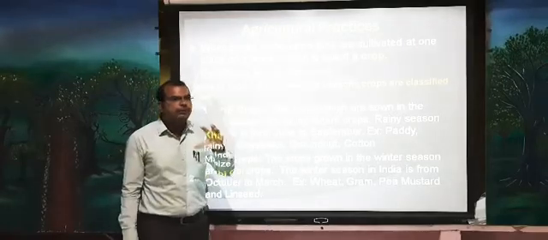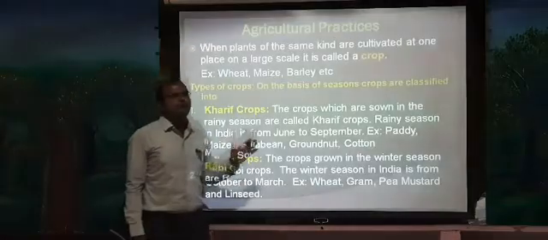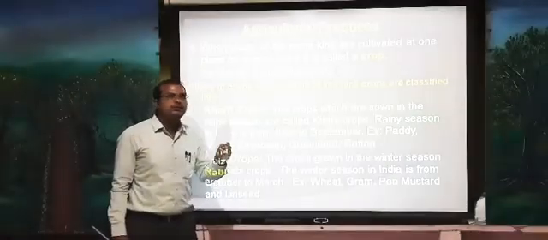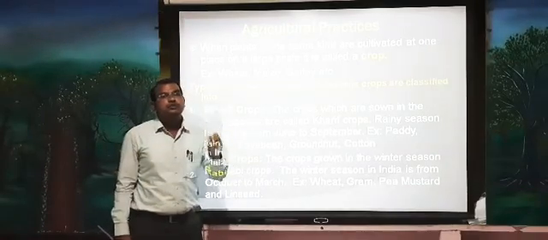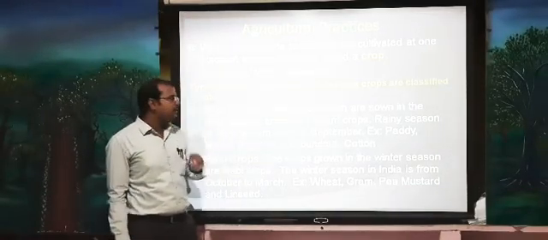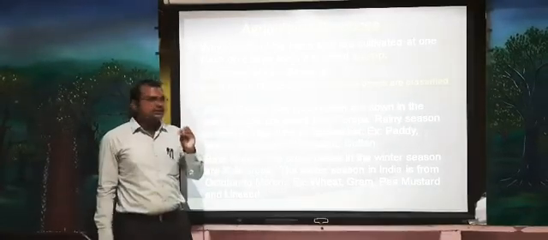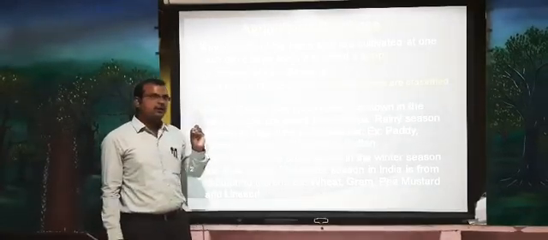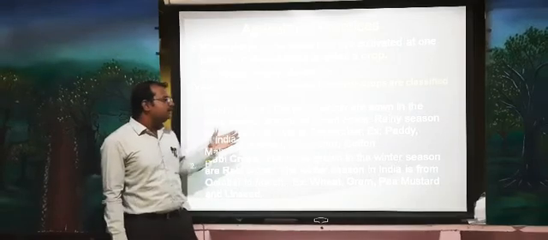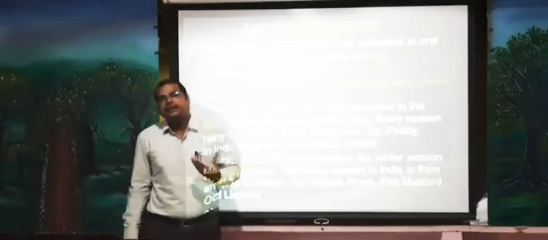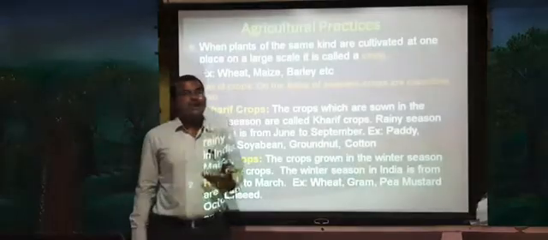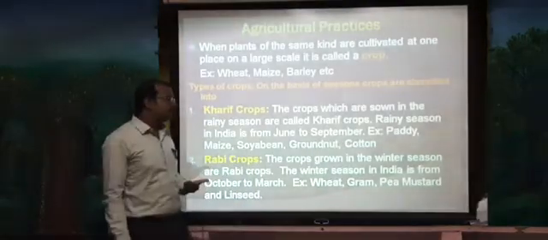What do you mean by kharif crops? Kharif crops are crops that are usually cultivated in the rainy season. In our India, the rainy season usually starts from June and ends in the month of September.